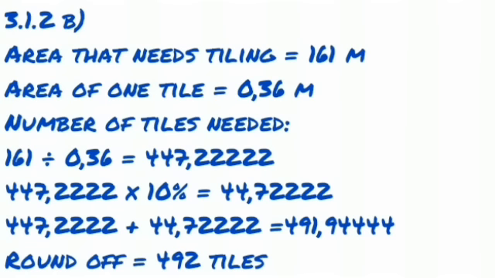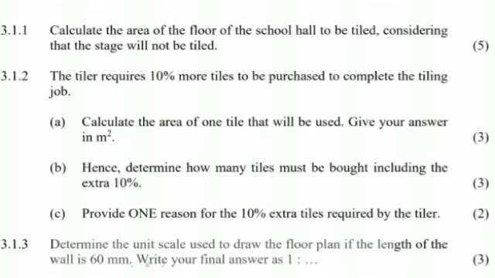Before we convert, we are going to increase that amount by 10%. So we take that amount, multiply it by 10%, and it gives us 44.722. Then we add them together. You only round off at the end, otherwise it will mess up your calculation. So you take the original amount, add the extra 10% of 44.7, and it gives you 491.9444. Then we round off. Rounding off is going to be 492 tiles needed.